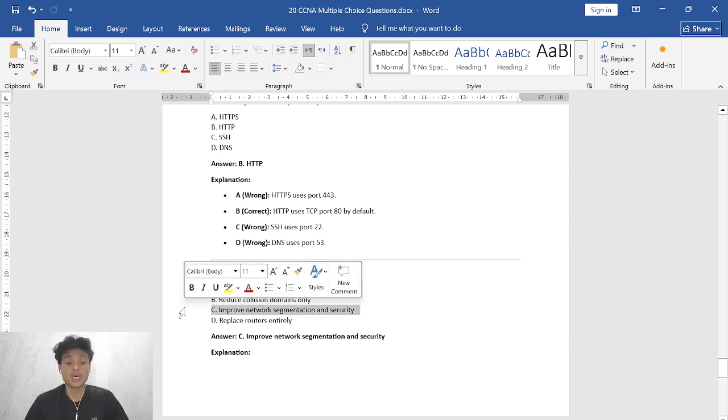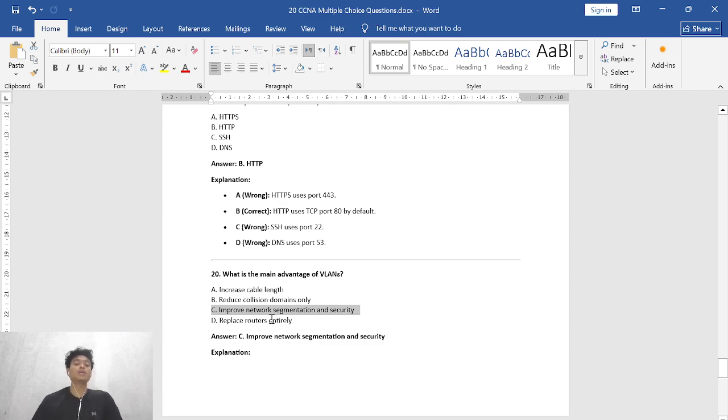B, reduce collision domains. C, improve network segmentation and security. And D, replace routers entirely. So the correct answer is C. The main advantage of VLANs is to improve network segmentation and security.